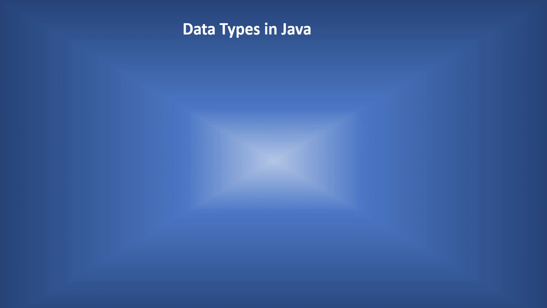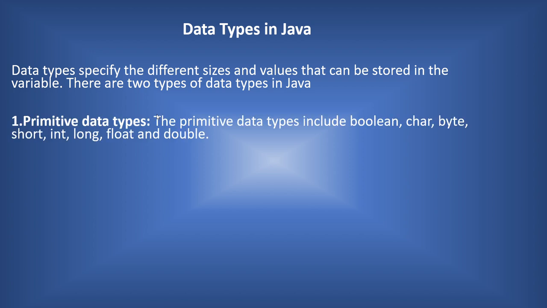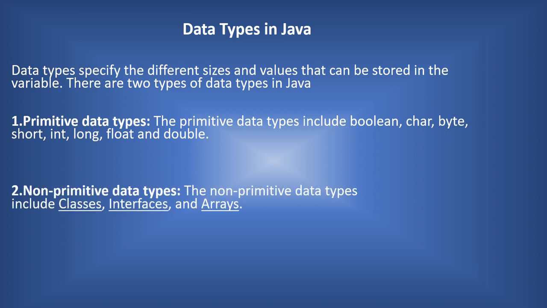Then we will look into the data types that are used in Java. So what is a data type? A data type specifies the different sizes and the values that can be stored in a variable. And there are two types of data types in Java. The first one is the primitive data type and the second one is the non-primitive data type.